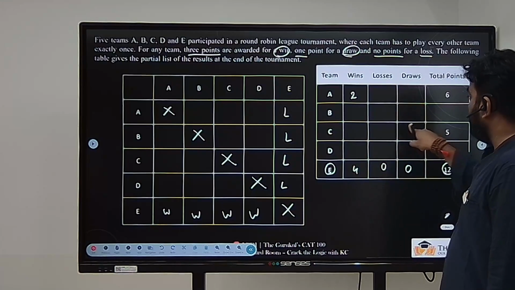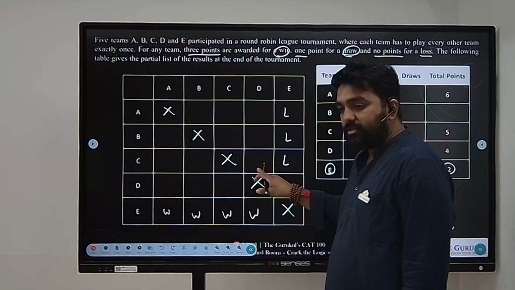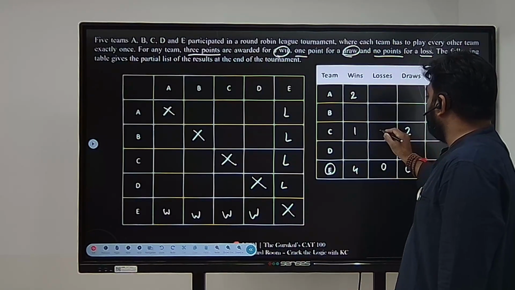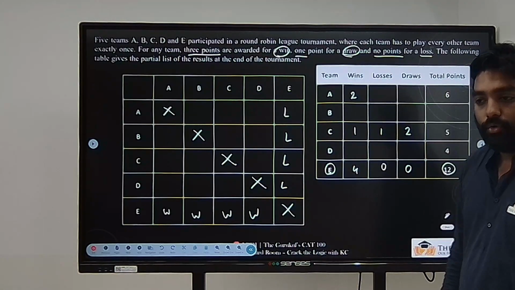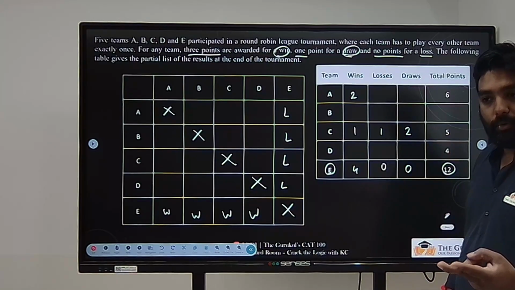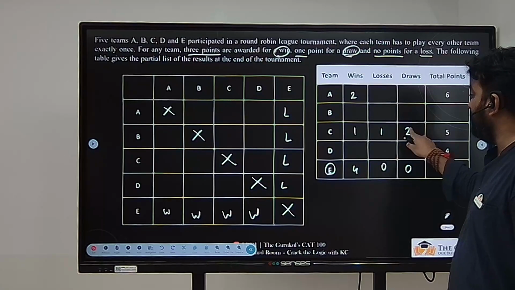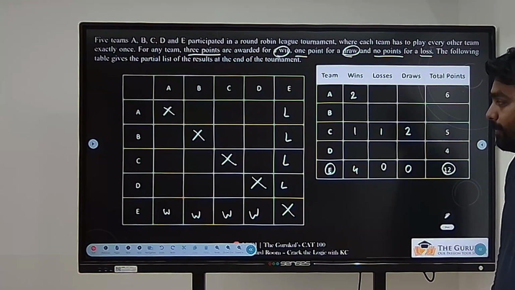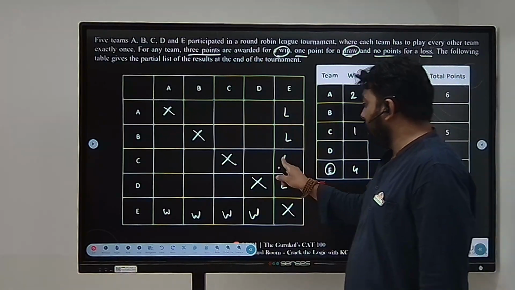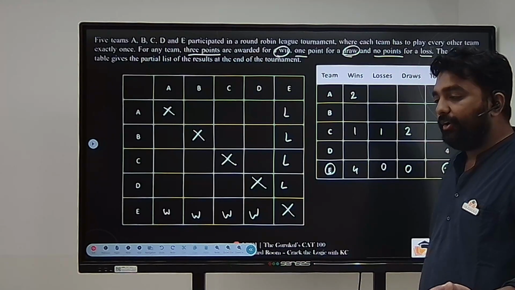Okay. Next, let's start with C. C is getting 5 points. How can C get 5 points? There are 3 matches left. I want 5 points. The only possibility will be 1 win, 2 draws, and 1 loss. Only in that case, for the win, it will get 3 points. For draws, it will get 1 point each, total 2 points, and 3 plus 2, total 5 points. Perfect. So C should have 1 win, 1 loss, and 2 draws. 1 loss is done. So in the remaining 3, I should accommodate 1 win and 2 draws.